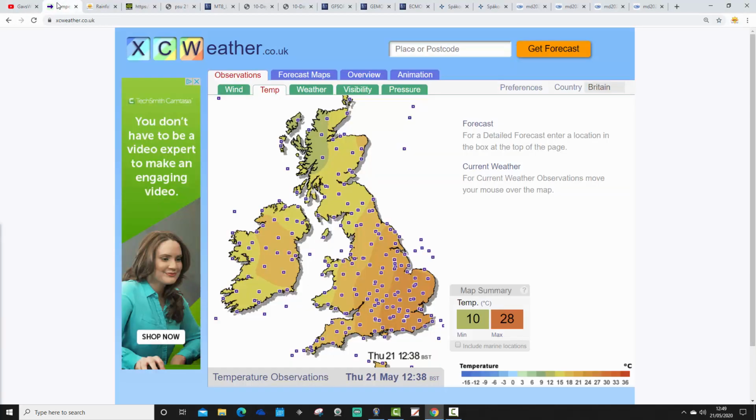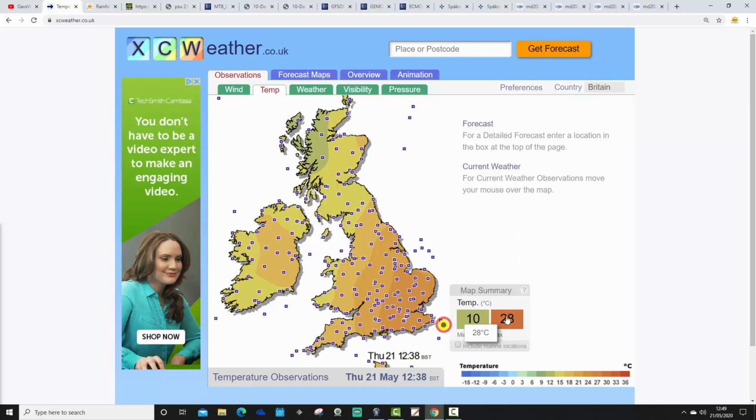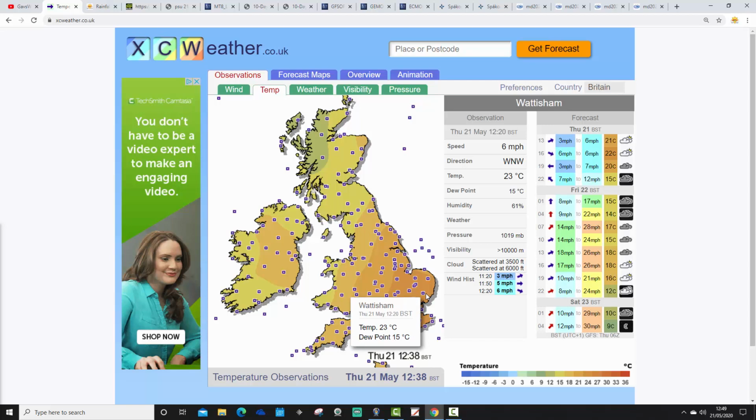Right, we're going to move on, and we'll start off looking at the latest observations for XC weather. It is cooling down today, but it is still actually very warm down in the southeastern corner. We've got 28 degrees flashing away there. What is that station? That's Calais, 28 at Calais, so actually over the other side of the channel. But it's still pretty warm in the southeast corner.